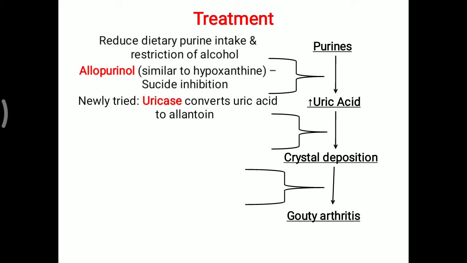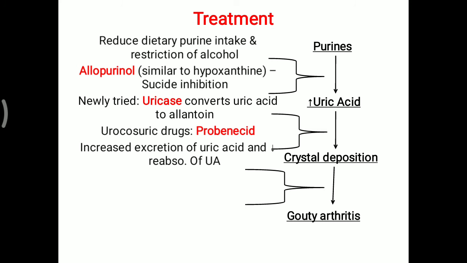Now one more, a newly tried drug, is uricase, which can convert uric acid to allantoin. For the uricosuric drug, probenecid increases excretion of uric acid and decreases reabsorption of uric acid. So that will help to excrete uric acid or lower the uric acid level in the body, and reduce crystal deposition in the body.